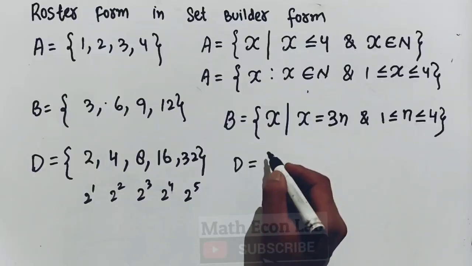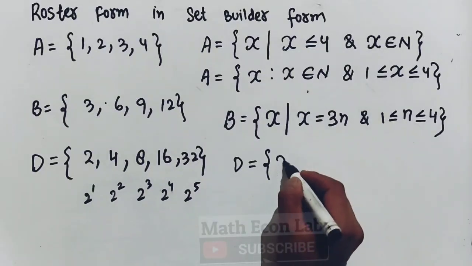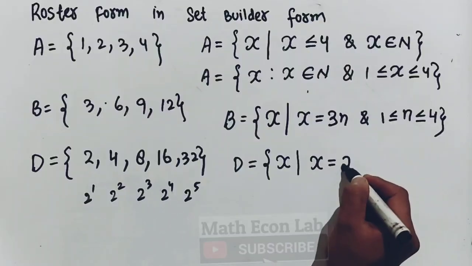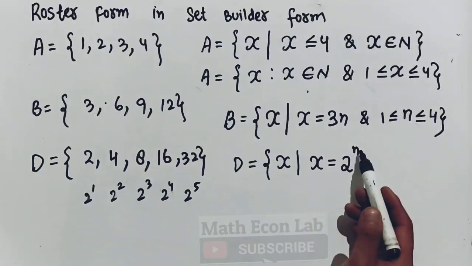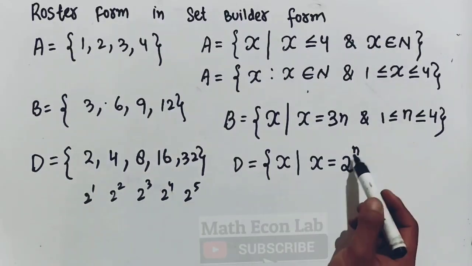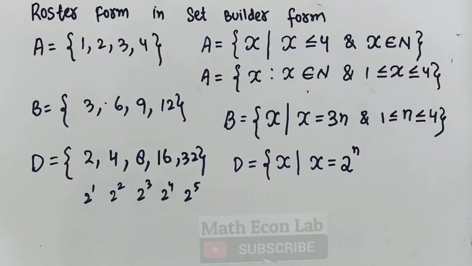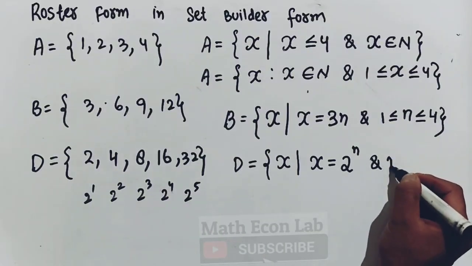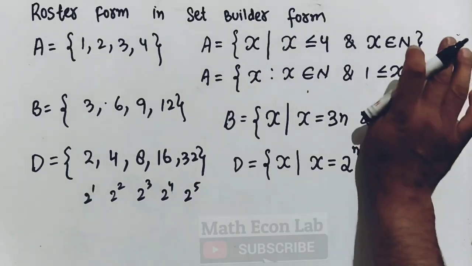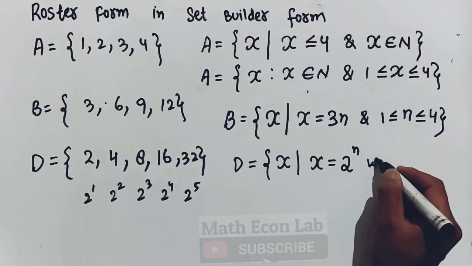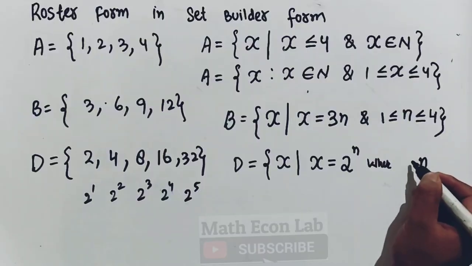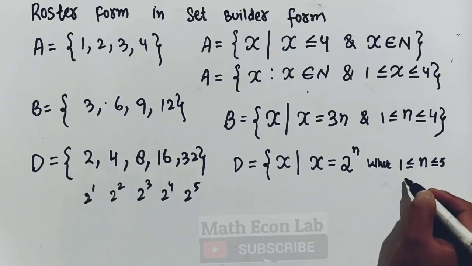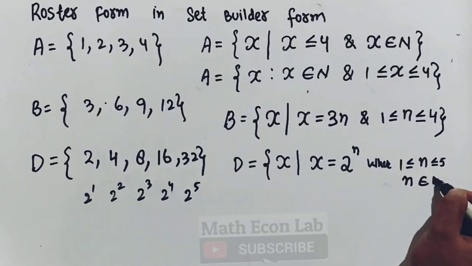D is the set of all x's such that x is equal to 2 raised to the power n. When n is equal to 1, we get 2. When n is equal to 2, we get 2 square, which is 4. Then we have to specify another condition, that n lies between 1 and 5, and n belongs to the natural numbers.